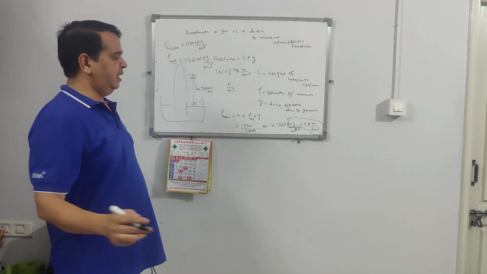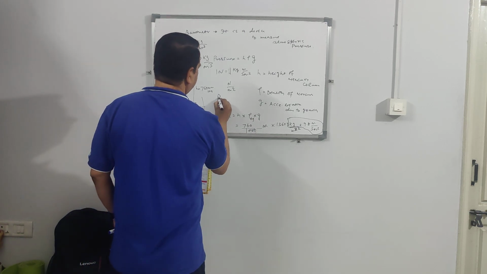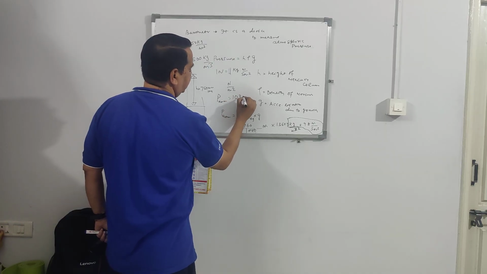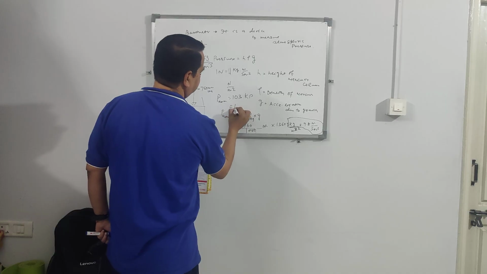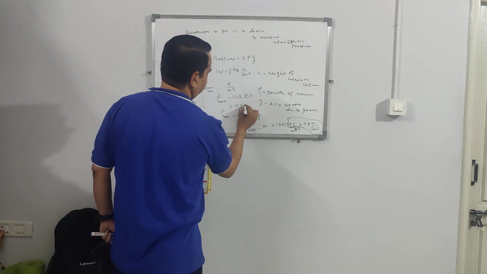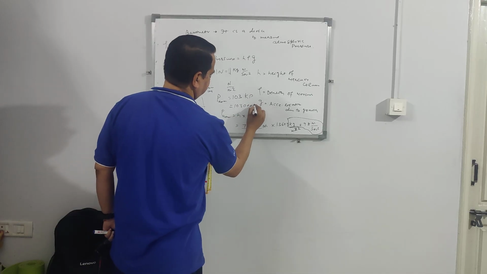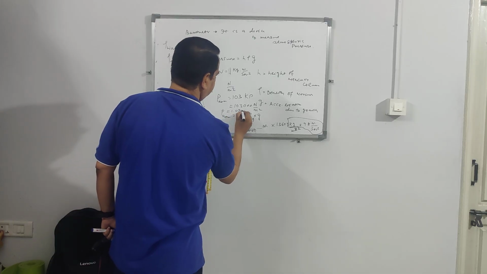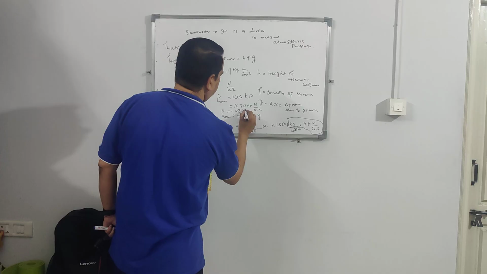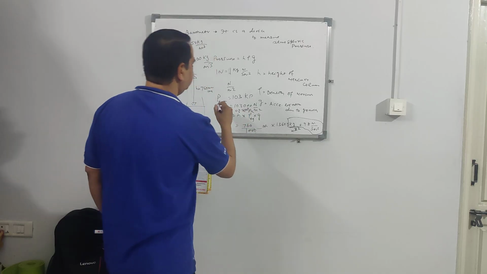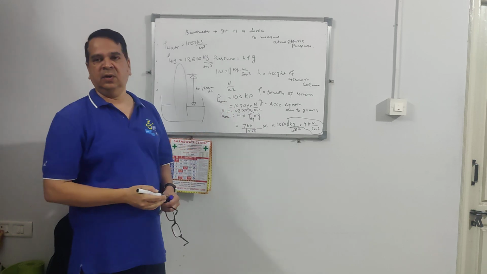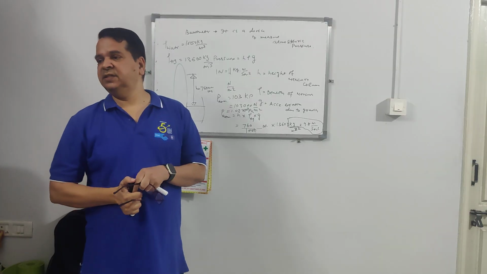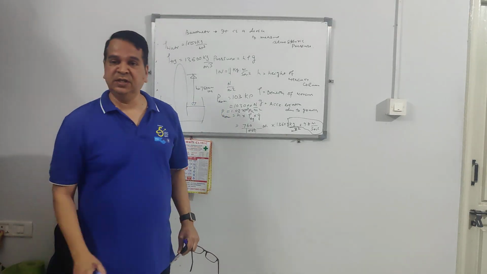So finally, if you multiply and simplify in terms of Pascal, atmospheric pressure will come 103 kilopascal, which is nothing but 103,000 Pascal, Newton per meter square. Or you can write it as 1.03 into 10 to the power 5 Pascal. So just remember, atmospheric pressure is equal to 103 kilopascal. So how big is this atmospheric pressure? This atmospheric pressure is very big.